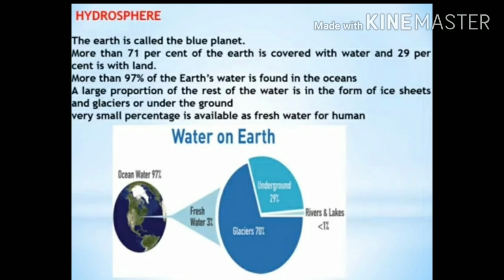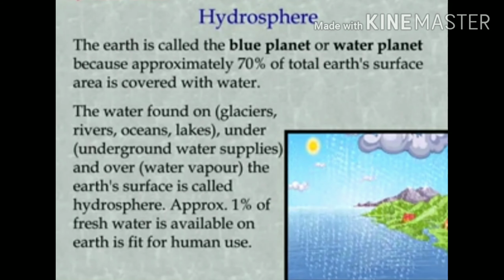A large portion of the rest of the water is in the form of ice sheets. Because of this 71% of water, earth is known as a blue planet. At the last, why is the earth called the blue planet? Because it is covered with water.